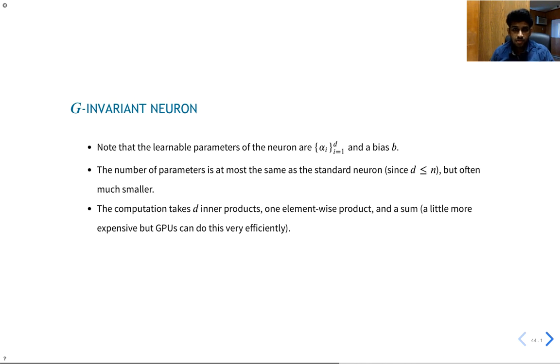The G-invariant neuron has at most the same number of parameters as the standard neuron, and computation-wise we have to do D inner products in parallel, which is something the GPUs can do very easily.